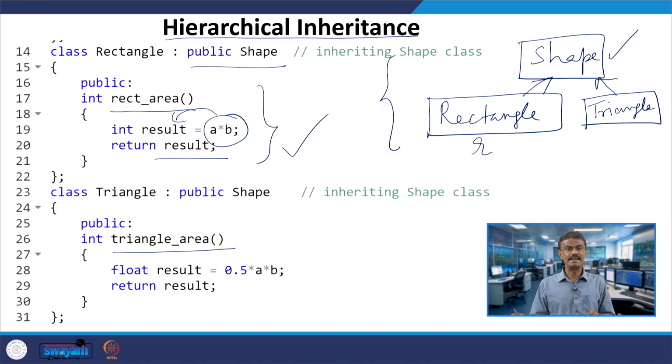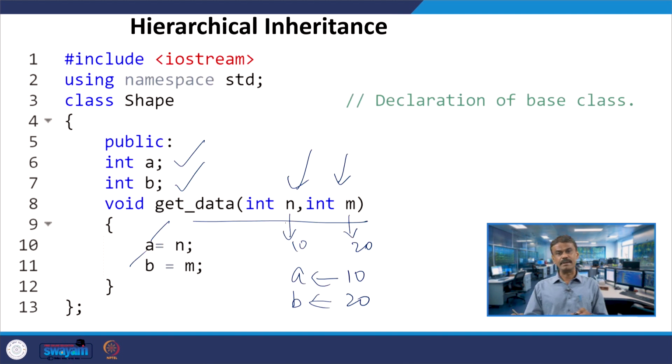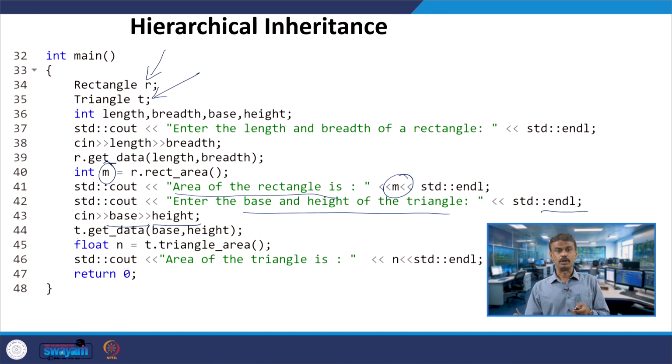You can see that get_data takes A and B. Assume that I am passing, let us say, 50 and 100. Here n is 50 and m is 100. That means A takes the value 50 and B takes the value 100. So you are taking the base and the height from the user, and assuming 50 and 100, get_data A and B will now be 50 and 100.